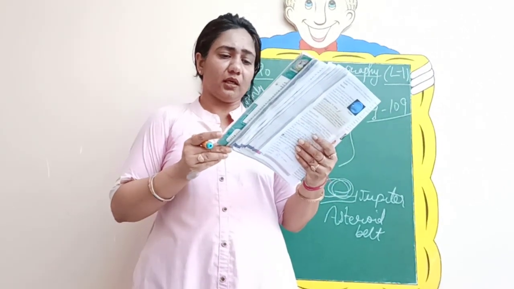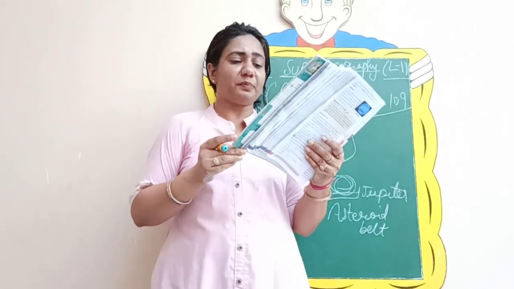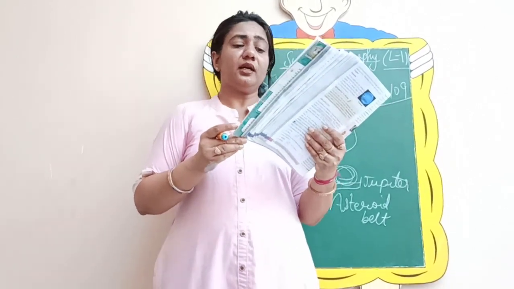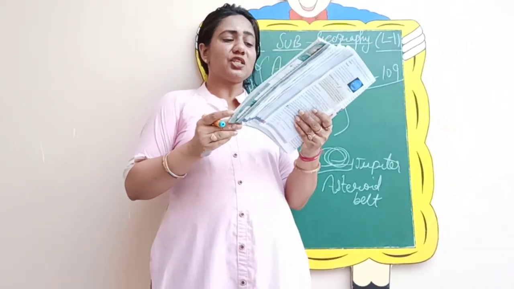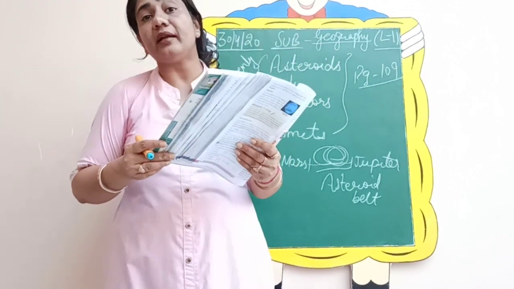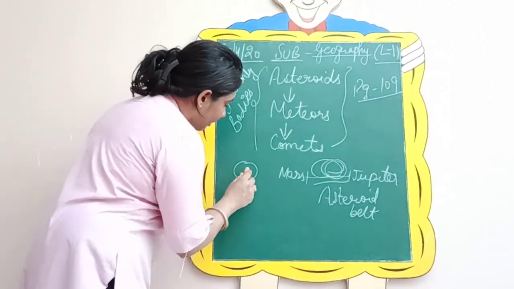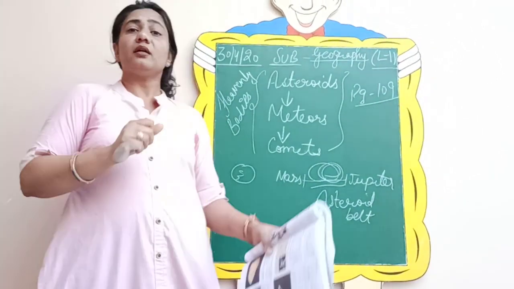When they hit the earth, they create large depressions known as craters. Please underline this word, craters. They create large depressions known as craters. Now what are craters? Craters is, you can say, a bend in the ground.